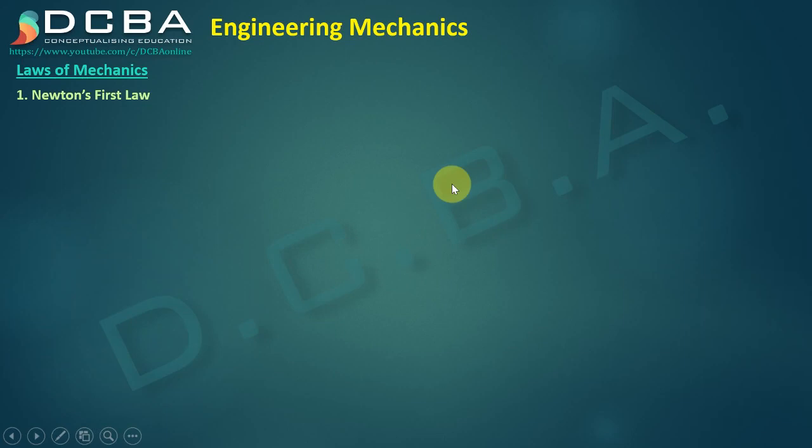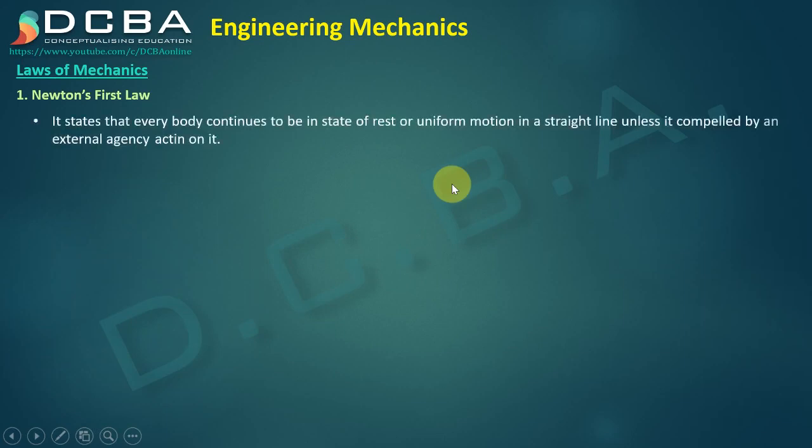Now we study the laws of mechanics. The first one is Newton's first law. It states that every body continues to be in a state of rest or uniform motion in a straight line unless it is compelled by an external agency acting on it. So what it says is, if there is a body which is in rest position, it will stay at rest till there is any force that is acting on it.